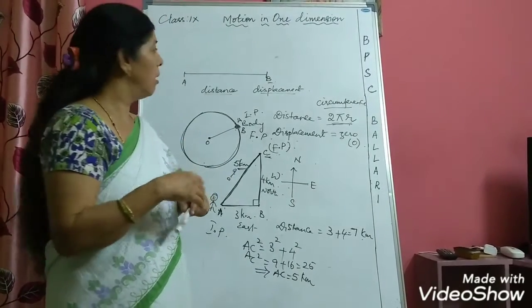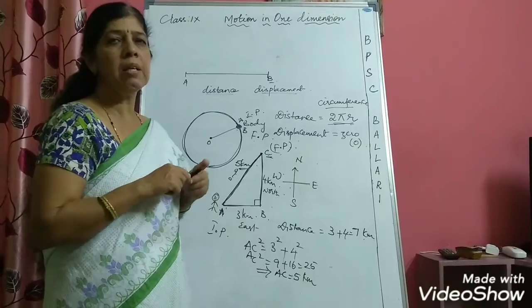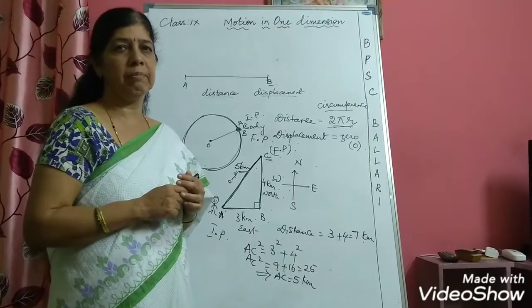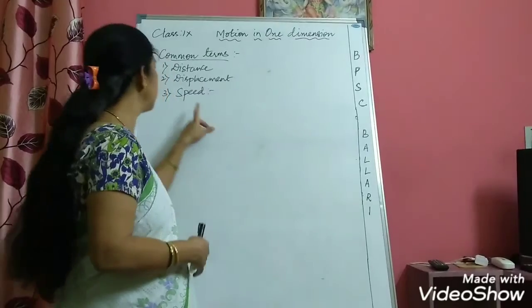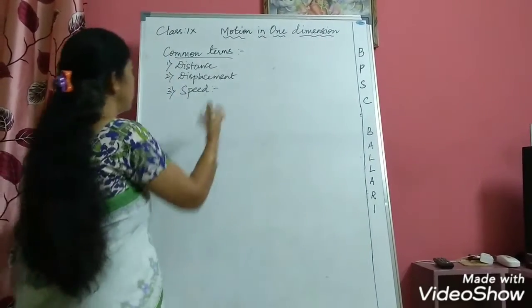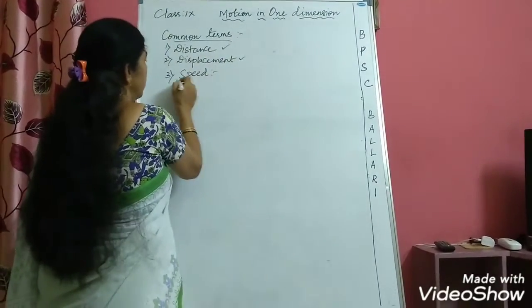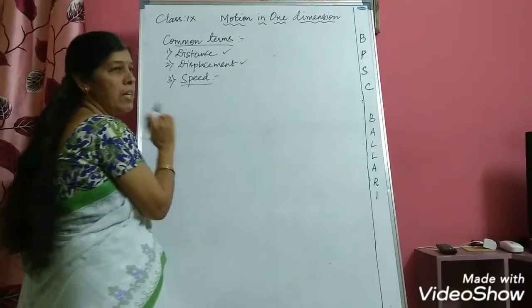Next common term we shall discuss now, that is speed. So the next term which we are using in motion in one dimension is speed. Already we have discussed distance and displacement. Next is speed. Now how can you define speed?